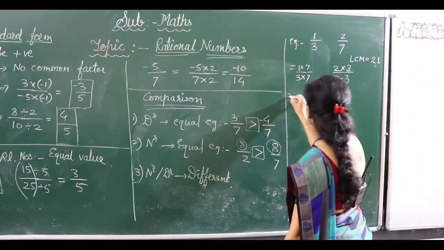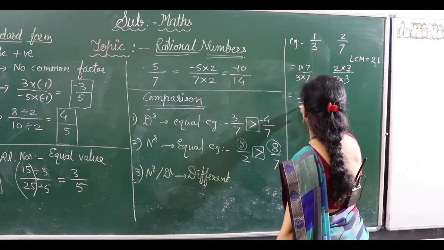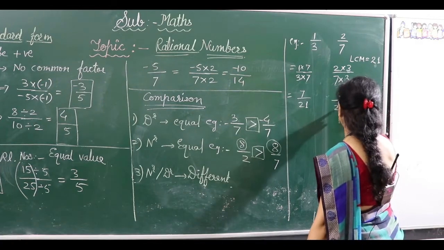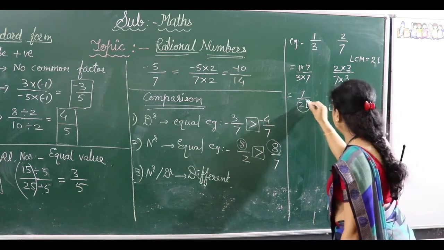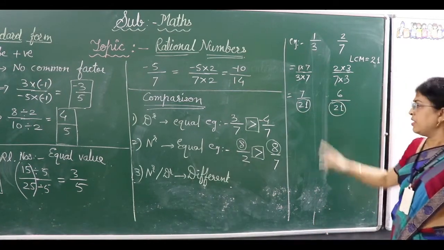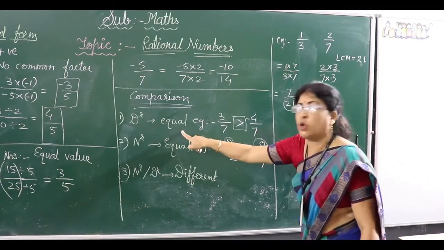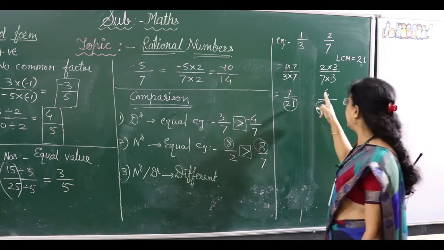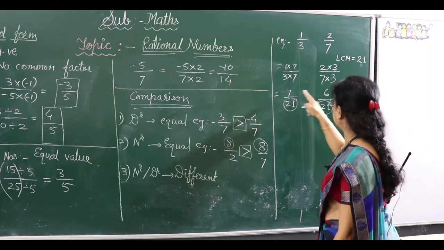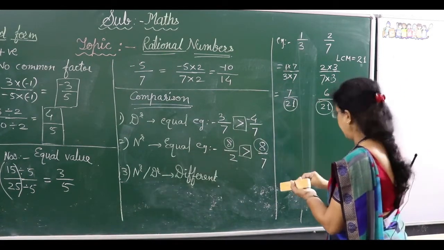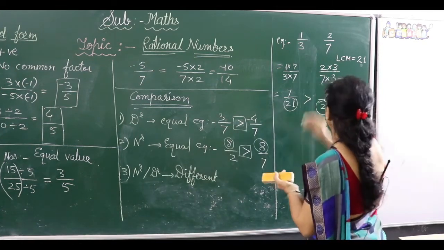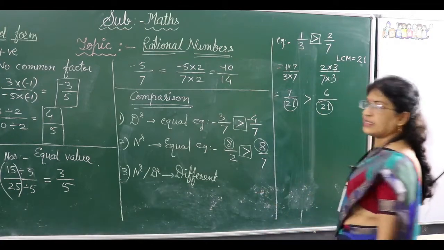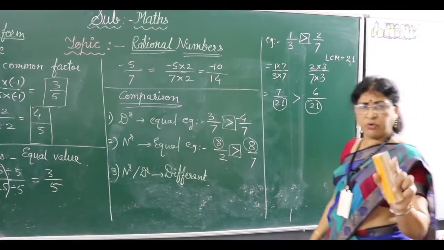Okay, now find the answer. 7 1s are 7 and here comes 21. Here 3 2s are 6 and here comes 7 3s are 21. Now check. Both the denominators are equal. When the denominators are equal, we just compare the numerators. See, which one is bigger? 7 is greater than 6. Means here is greater. So here what sign will you write? Here you will write greater sign. Right? This doubt is clear.